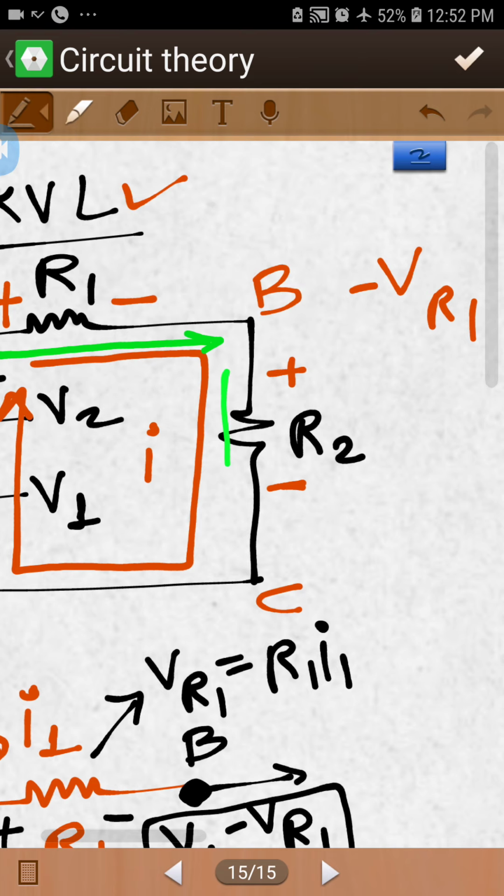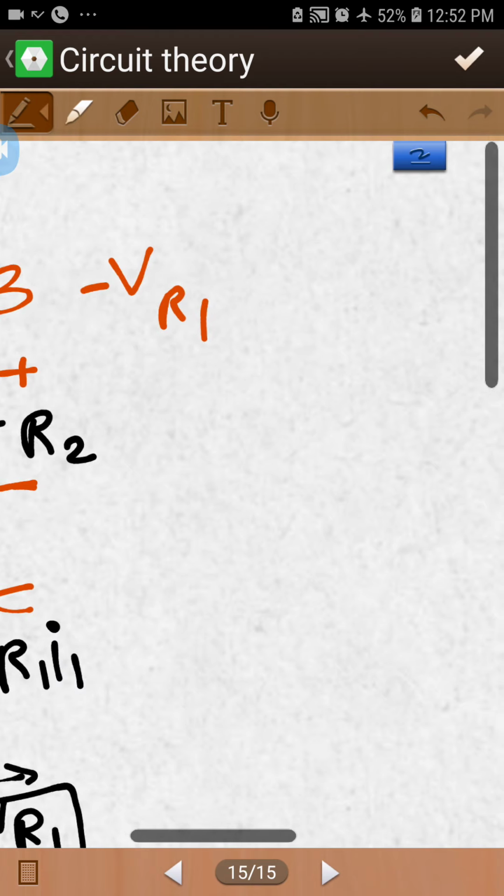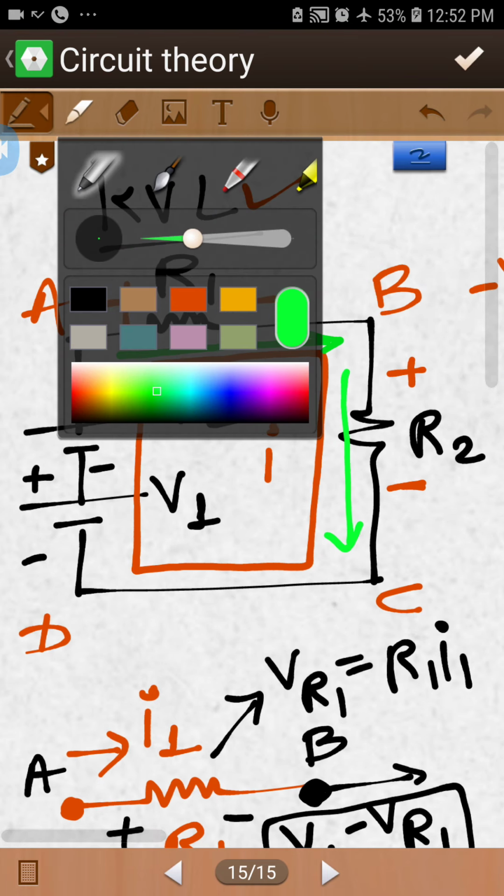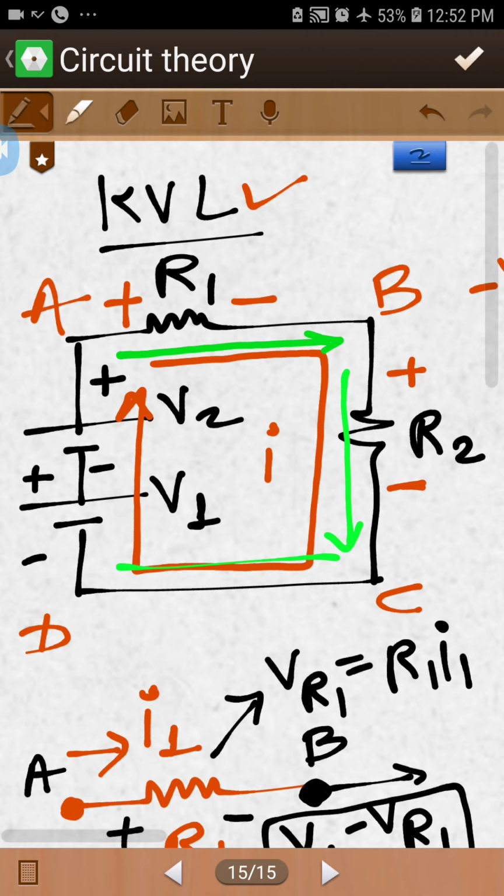Now moving downward, again a resistance and obviously there is a loss, so you write negative VR2. After that, moving in this direction, there is no component, so no need to write anything.